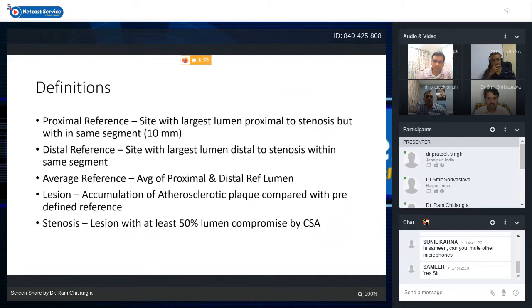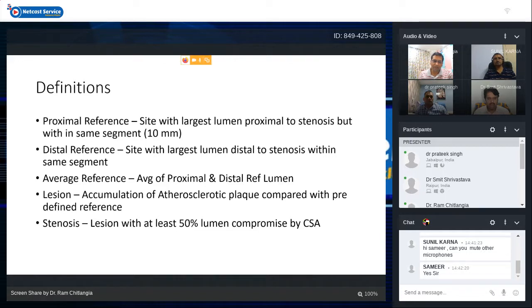Coming to some of the definitions which are used in IVUS measurements. One is the proximal reference site and one is the distal reference site. So these are the sites with the largest lumen, proximal or distal to the stenosis, but within the same segment, that is around 10 millimeter. So this may not be the site of maximum plaque burden, but these are the largest lumen sites which we use for landing of our stents.